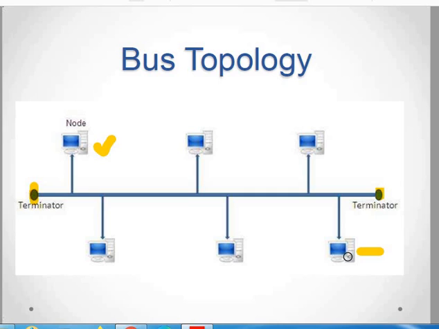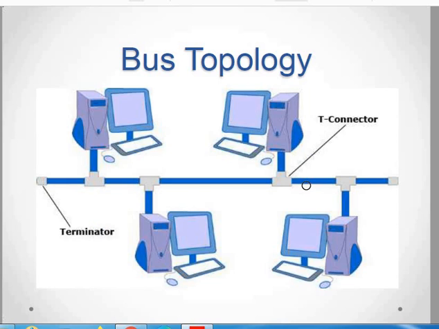The destination comes to know that the information is meant for it, and processes it accordingly. The bus topology works on the token access methodology.